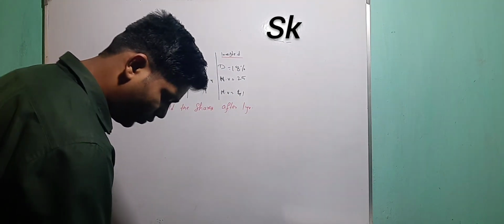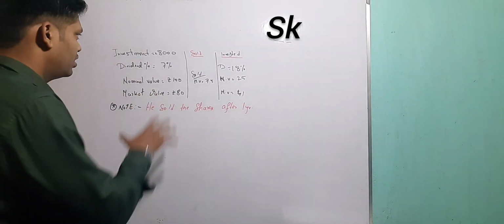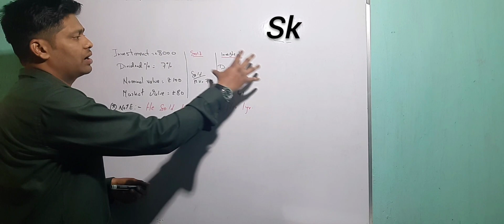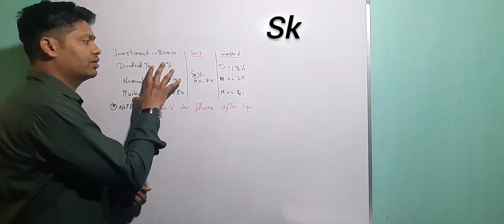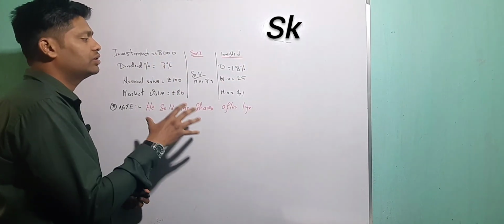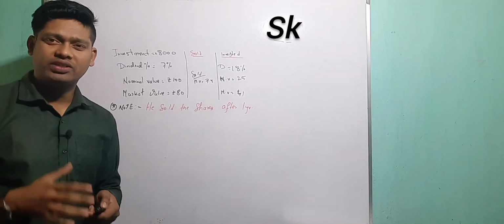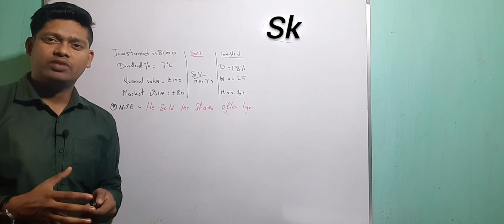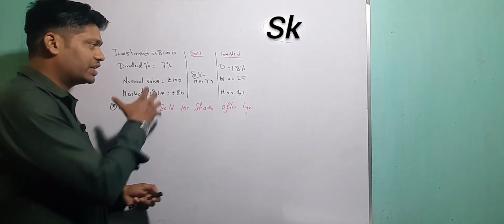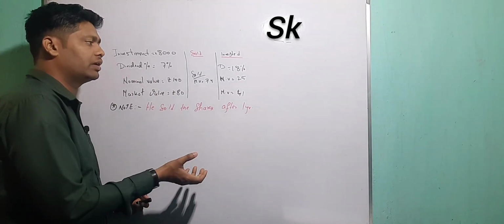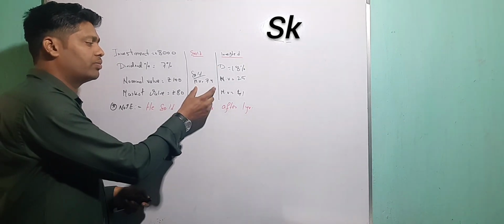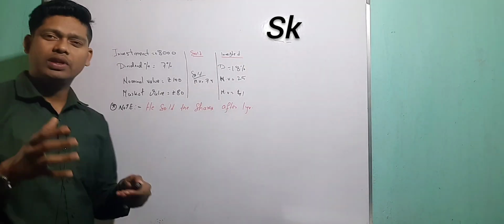Okay, the picture is clear. This is company A, this is company B. He kept it for 1 year and saw that the share value was decreasing. So he thought it's the best time to sell the shares, otherwise there will be a huge loss in the future. So he sold it when the market value came down to 75.